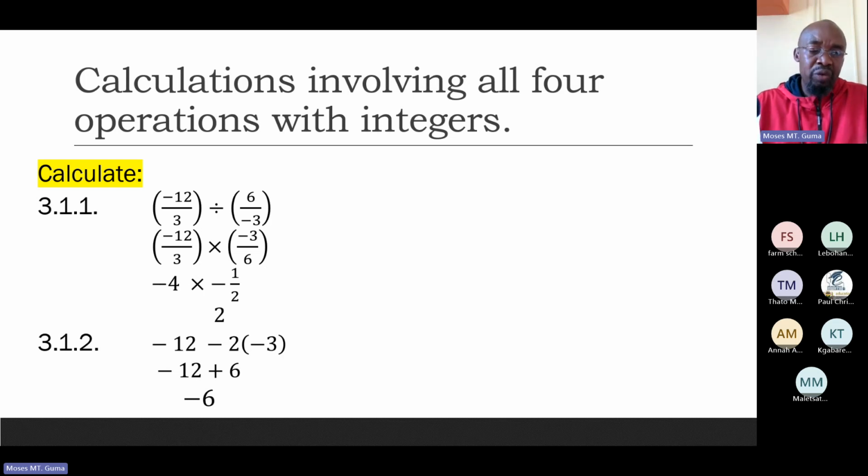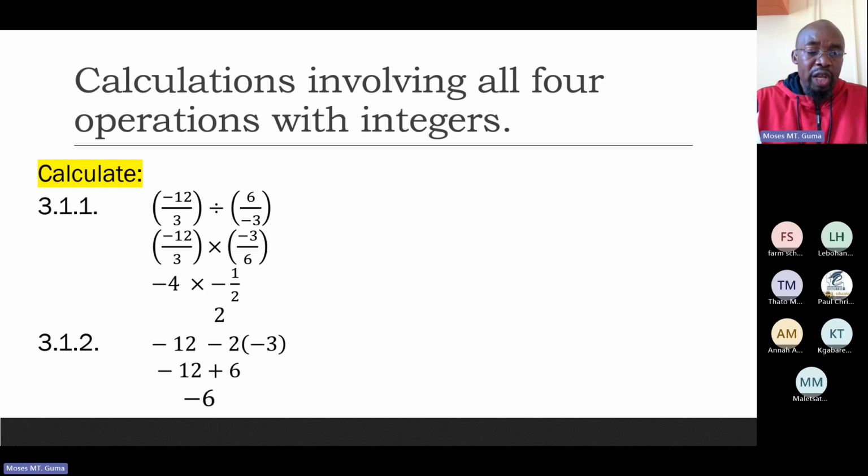Now, let's work this out. You see there, we have changed the division sign into multiplication. Don't forget the mathematical gymnastics that happens there. Once you change the division into multiplication, your denominator becomes the numerator, your numerator becomes the denominator. I always love this part. I would always refer to it as mathematical gymnastics. Now, this is the same as multiplication. I'm now multiplying negative 12 divided by 3 by negative 3 divided by 6.